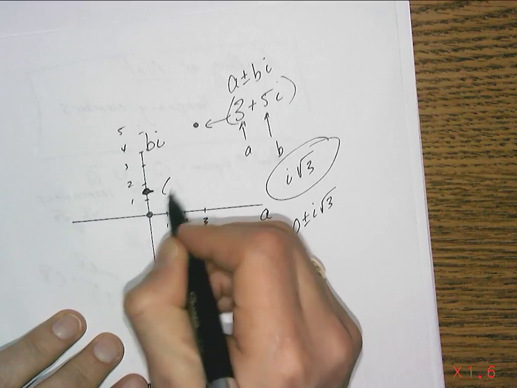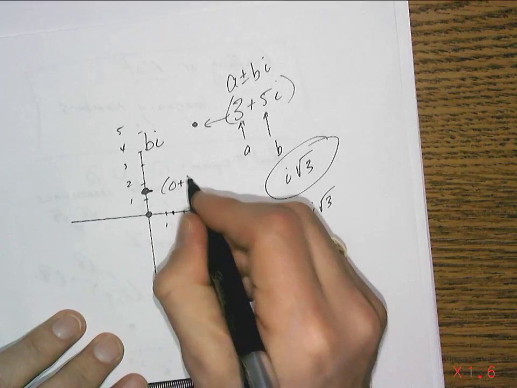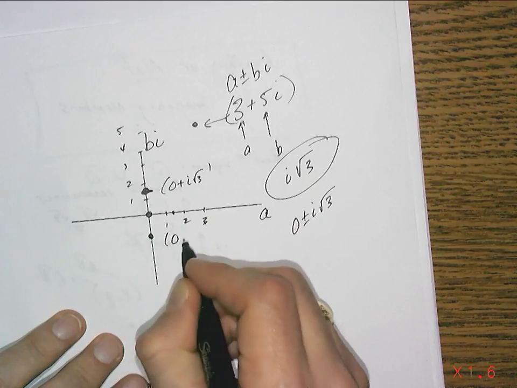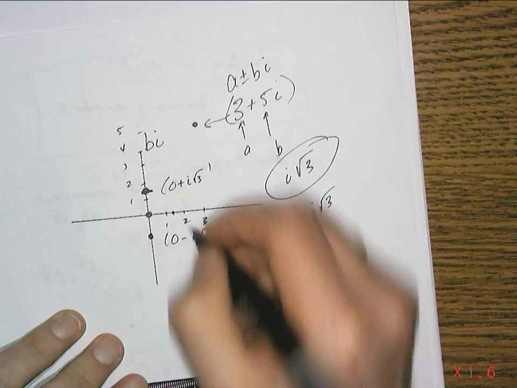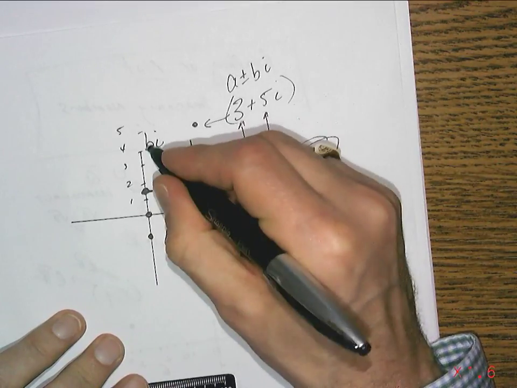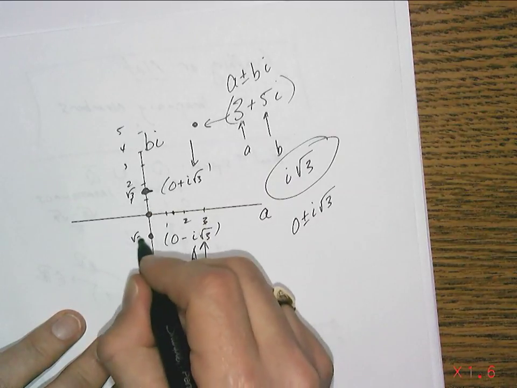So that number there would be 0 plus i root 3, and this part down here would be 0 minus i root 3, because the b part is root 3. So this part would be root 3, and this part would be negative root 3.